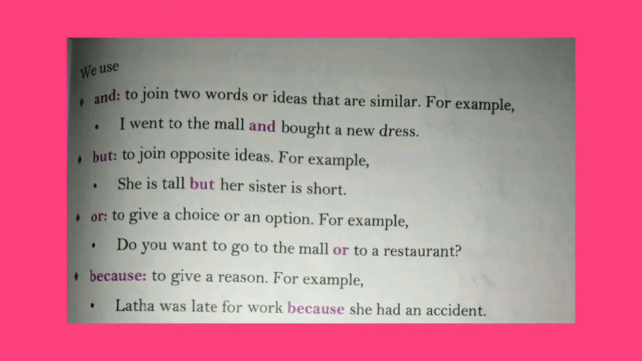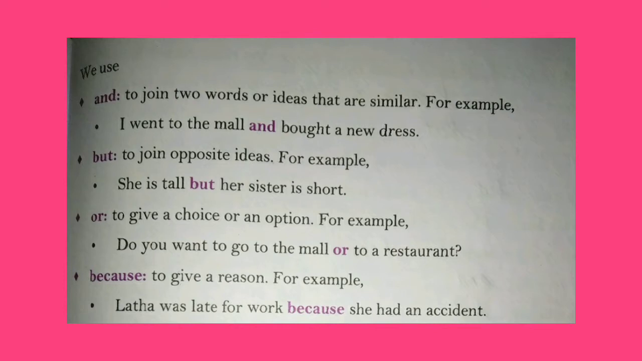Next word is but. We use but to join opposite ideas. For example, she is tall but her sister is short. Here, one is tall and another one is short. So we join these two sentences by using but.